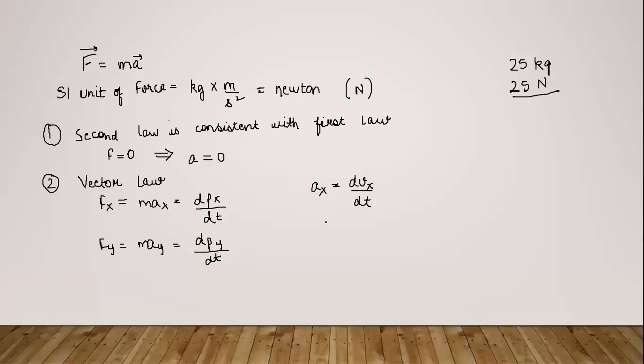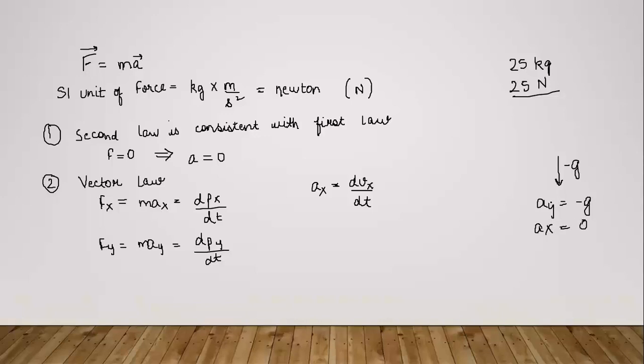Also, we can say that the component of velocity which is normal to the force remains unchanged. As in projectile motion, we were considering that acceleration was only in the negative y direction, that is, it was minus g, no? The acceleration in the y direction was minus g, and the acceleration in the x direction was 0.